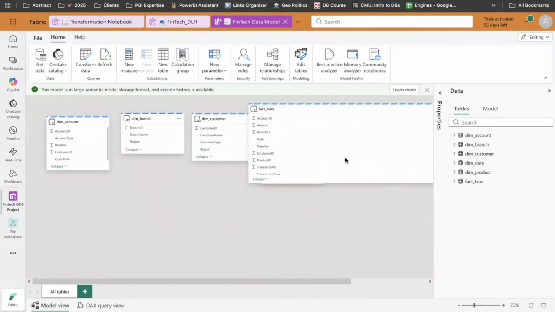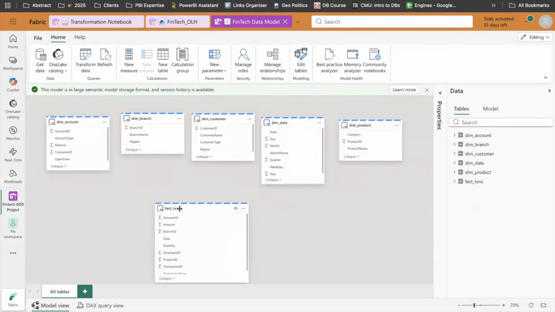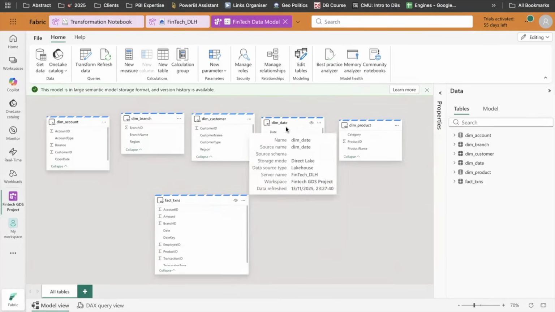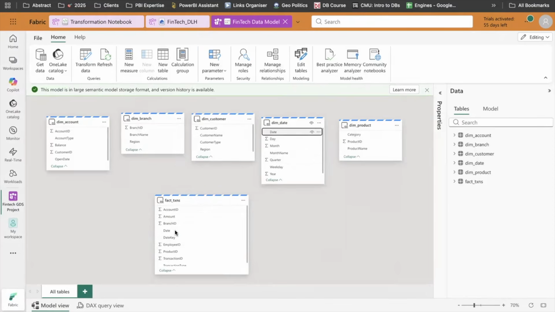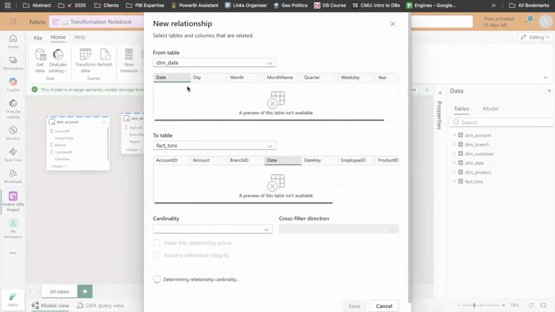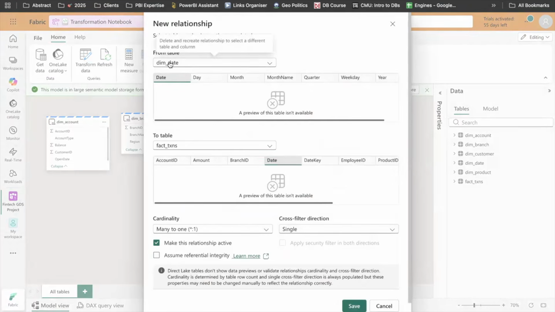And now I can start connecting my keys and creating a physical data model. Previously we had just the logical one, right? So for example, we have, let's say, the date table. I'll need to connect my date to my fact. We know the common key. I will simply drag the common keys on top of each other. It will show me the common key you're trying to connect. So from dim date to fact transaction, I want to connect them with the help of dates.